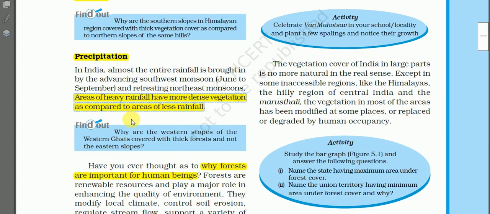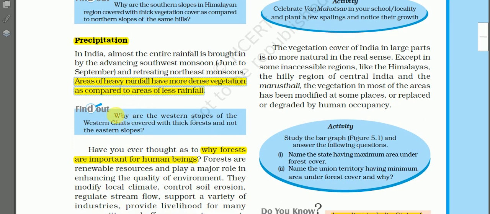So the amount of rainfall is very much related to the type of vegetation. If the rainfall is heavy, more than 250 centimeters in a year, then we may find tropical evergreen forest if the temperature is high. If the rainfall is less than 25 centimeters, then we may find desert type of vegetation. In this way, the amount of rainfall and the type of vegetation are directly related.